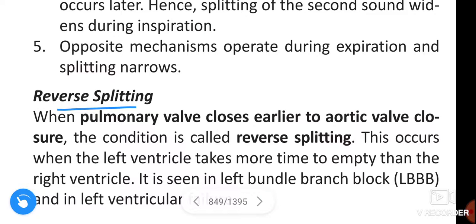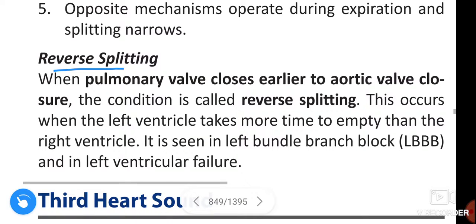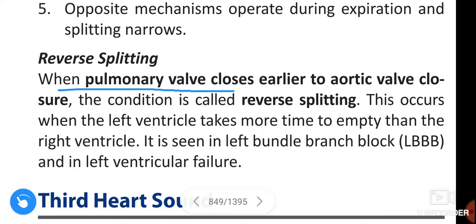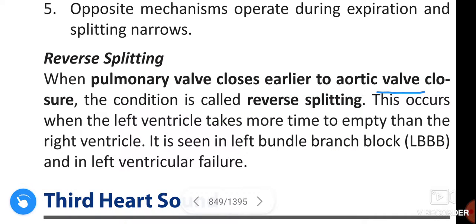Next, reverse splitting. When the pulmonary valve closes earlier than the aortic valve closure, this condition is called reverse splitting.